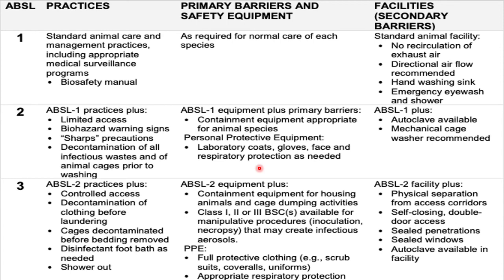In cases where the animals are exposed to exotic agents, a shower out facility may also be required.